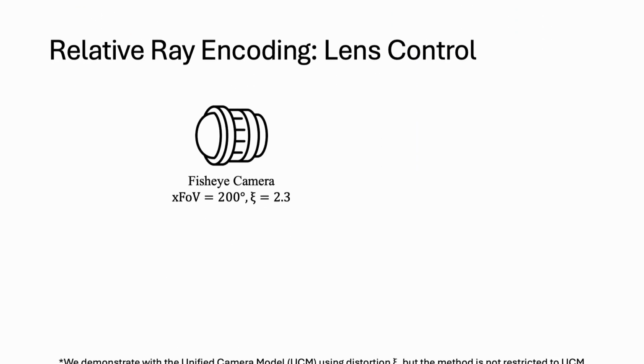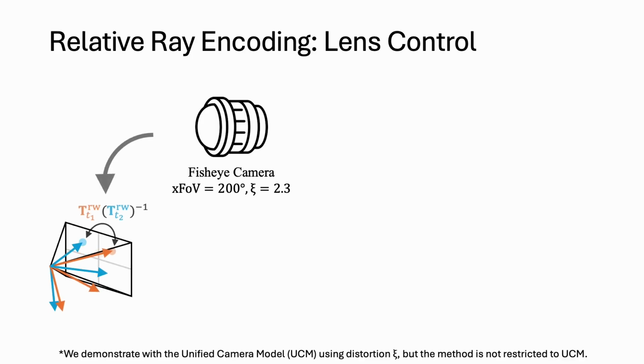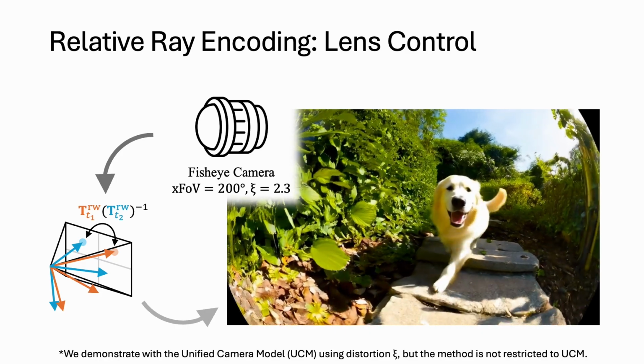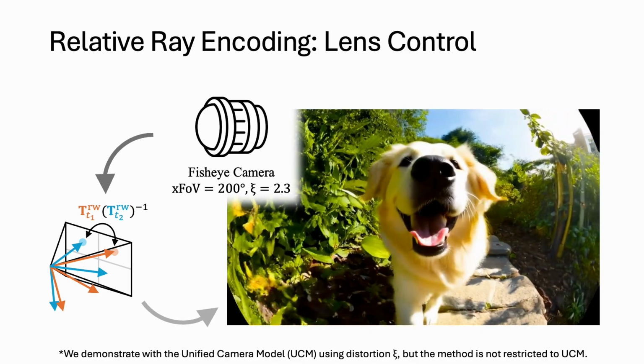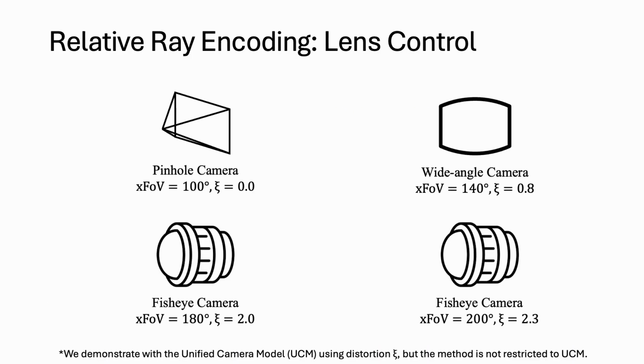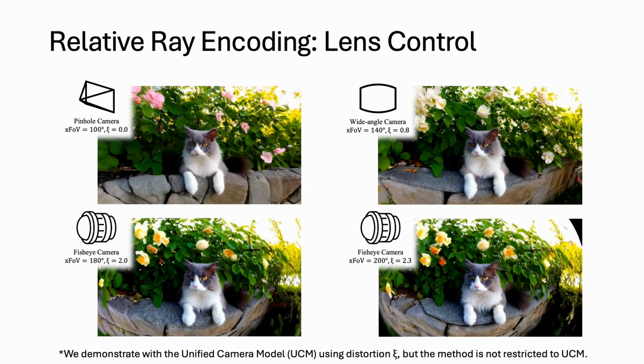Let's dive into how Relative Ray Encoding achieves lens control. By mapping pixels to 3D rays, we capture the exact geometry of the lens. When conditioned on fisheye cameras, our method elegantly handles severe distortions. As demonstrated here with the unified camera model, UCPE natively supports a seamless spectrum of lenses, from standard pinhole to wide-angle and all the way to extreme 200-degree fisheye cameras.